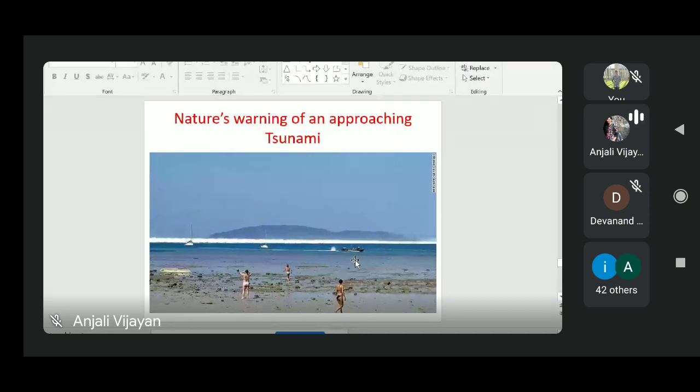She came to Phuket Island, a famous tourist place in Thailand. She came for a vacation with her family. This small girl was standing in the resort area, and suddenly she saw the ocean water quickly receding, going back from the beach towards the ocean.